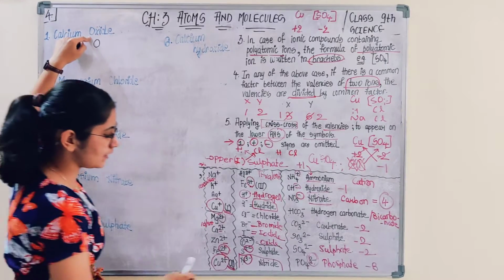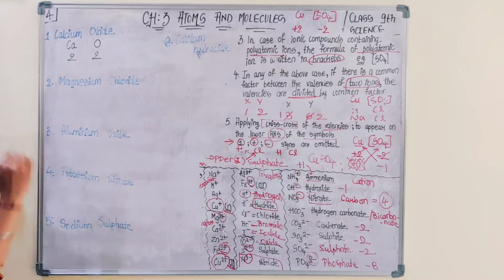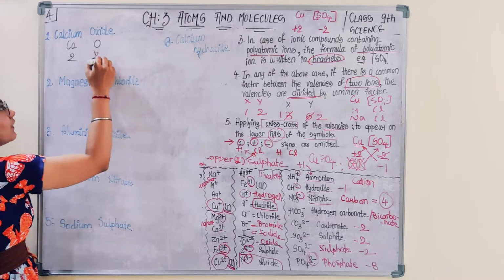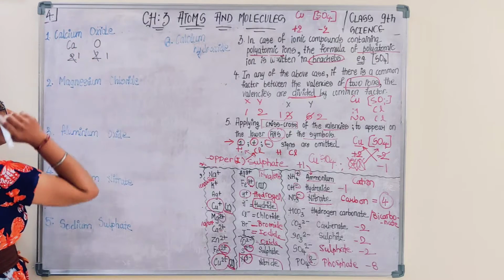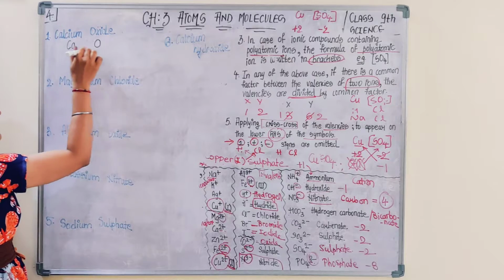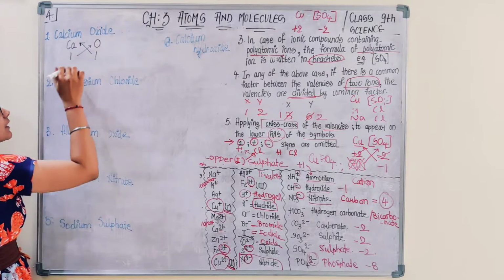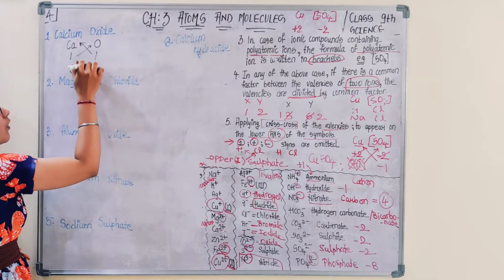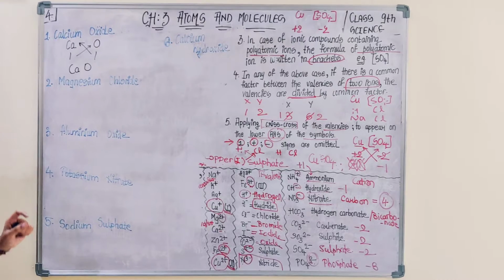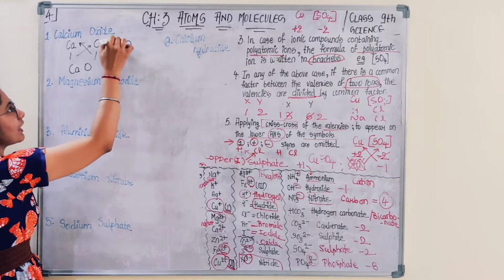Valency of oxygen, oxide, is -2, that is 2. Is there any common factor between these valencies? Yes, 2. So 2 1s are 2, 2 1s are 2. This can be replaced like this, 1 and 1. If you do crisscross, what happens? Ca1 O1. So 1 is omitted, no need to write 1. The formula for calcium oxide is CaO.